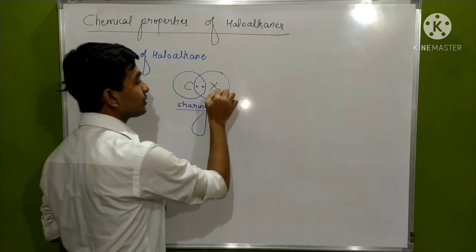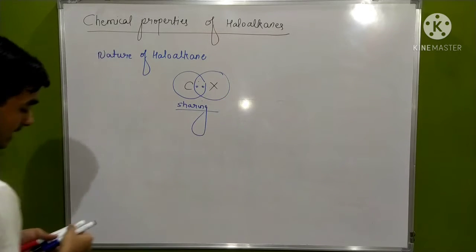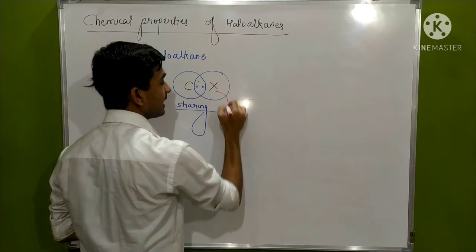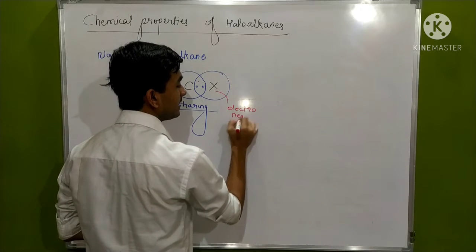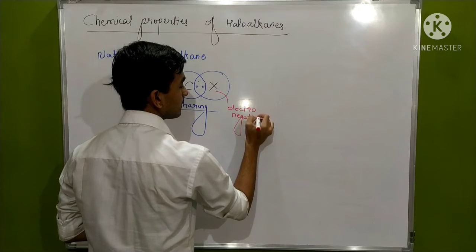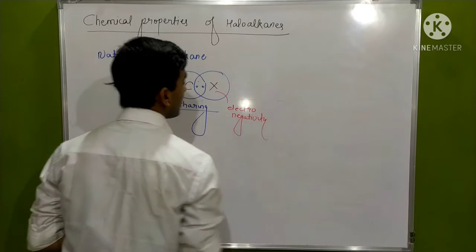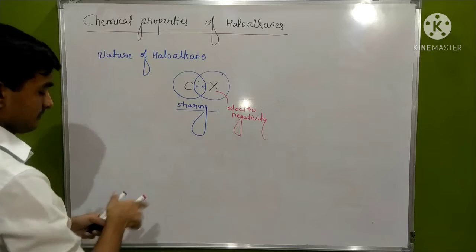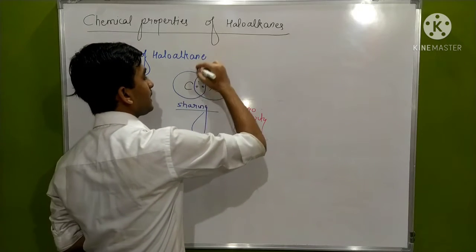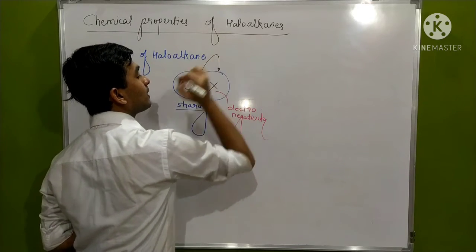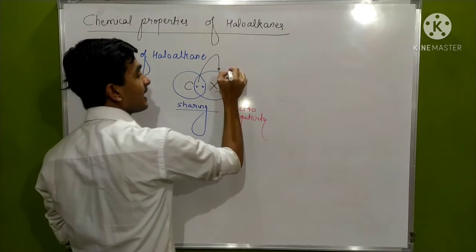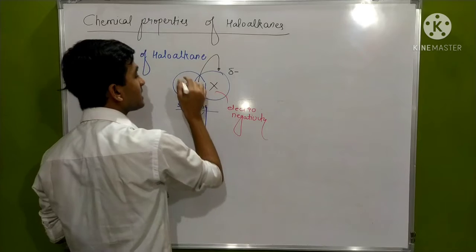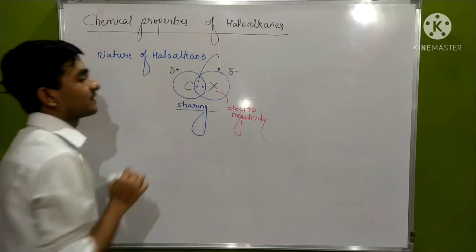But due to the strong electron attracting tendency, that is electronegativity, this shared pair of electrons moves towards the halogen atom, away from carbon. That's why it acquires a partial negative charge and the carbon acquires a partial positive charge.